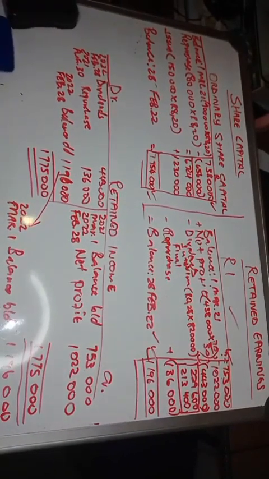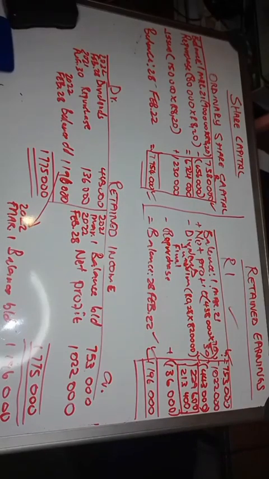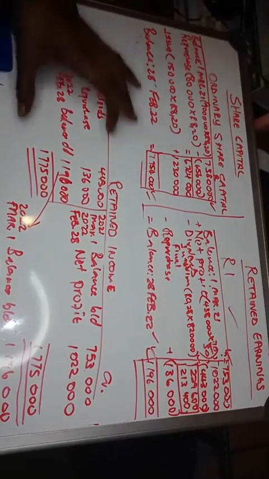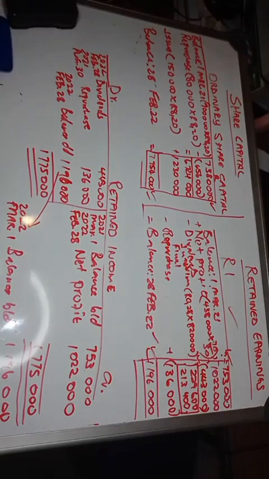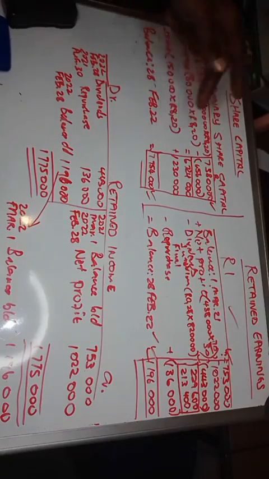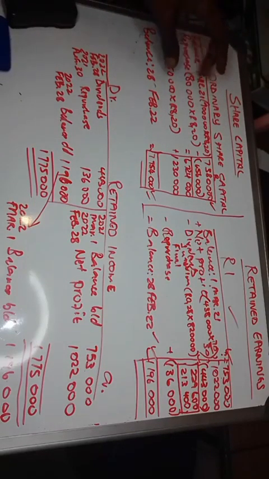Now, what I want you to take note of is the similarities between and the relationship between the notes and the ledger accounts. On the ledger accounts, all the amounts that are positive will be the debits, and all the amounts that are negative will be the credit.